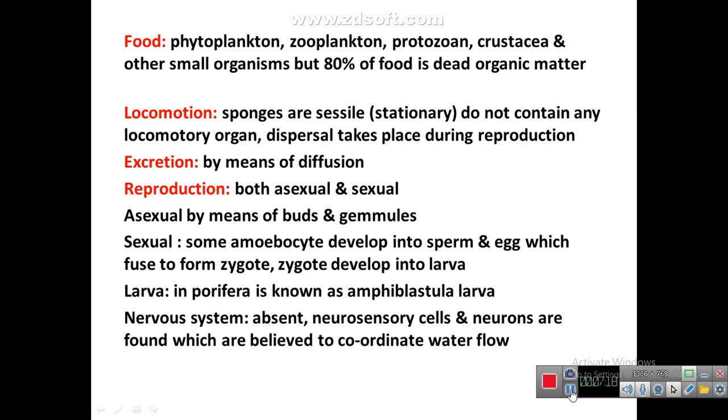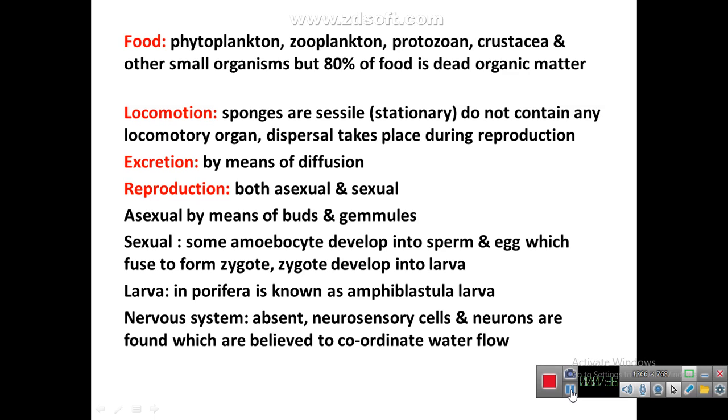Protozoans means different members of phylum Protozoa being eaten by the members of phylum Porifera. Crustacea, it is one of the group of phylum Arthropoda, and other small organisms. But 80% of food consists of dead organic matter.